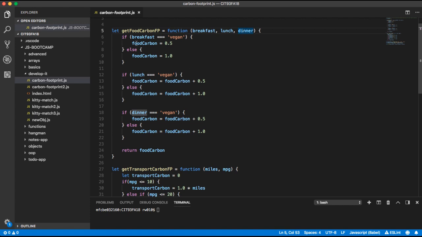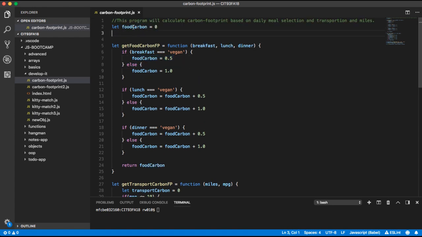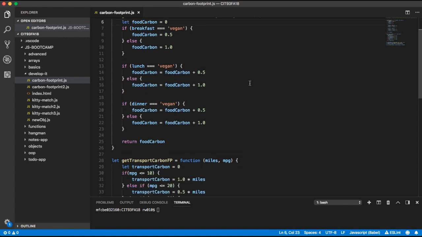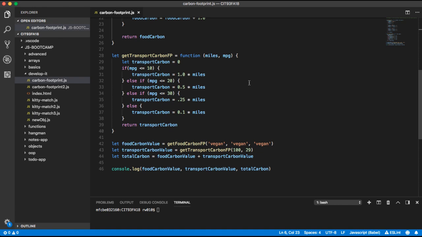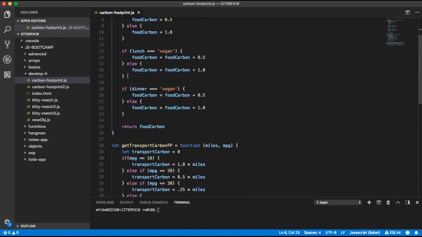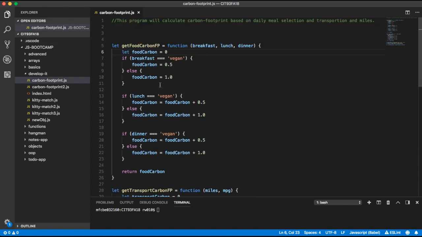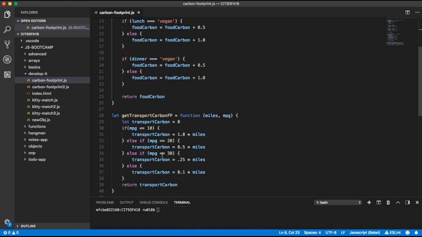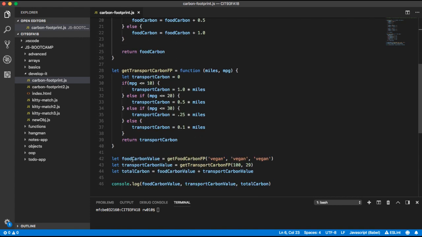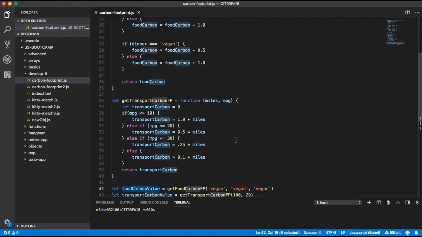Based on that, I set the food carbon to 0, and then actually I think I probably will do this, because I don't know why I was playing with it up there. I was just putting it inside the function itself, as I did here, and then returning, once I determine the food carbon, returning that to this value. So then that food carbon value is put in here.